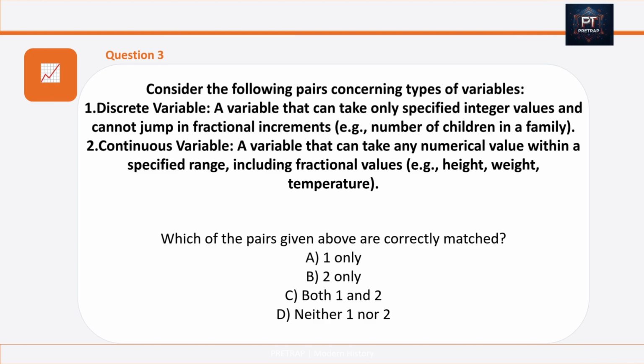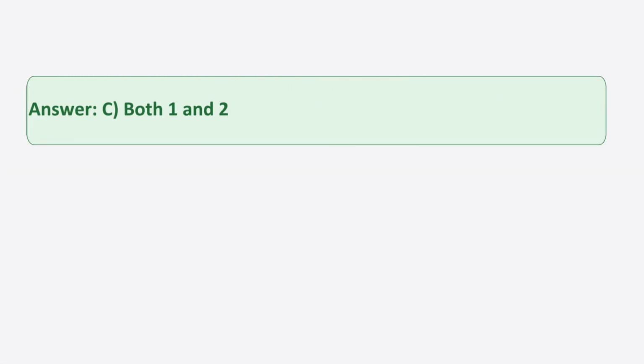Question number 3 is, consider the following pairs concerning types of variables. Number 1, discrete variable, a variable that can take only specified integer values and cannot jump in fractional increments. Example, number of children in a family. Number 2, continuous variable, a variable that can take any numerical value within a specified range including fractional values. Example, height, weight or temperature. Which of the pairs given above are correctly matched? And the answer is option C, both 1 and 2 are correct.